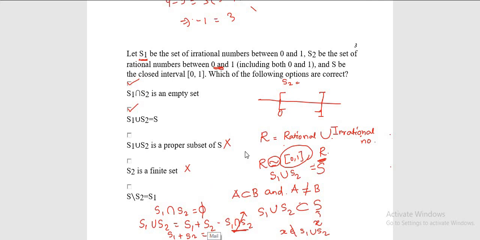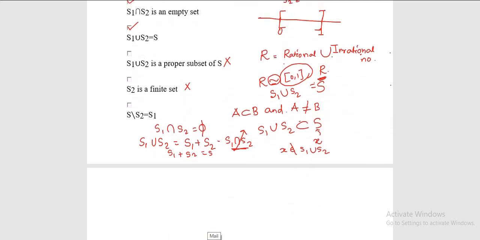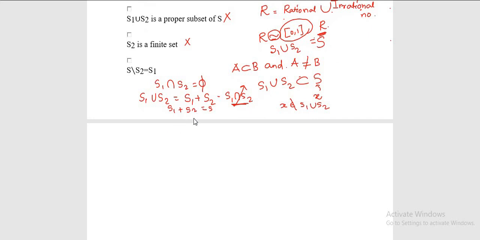Fine. Now with this, you can write S minus S2 is equal to S1. This represents S by S2 is equal to S1, which means that all the elements which are present in S but not present in S2 will always give you S1. So this option is also correct. I hope this explanation has made it very clear.